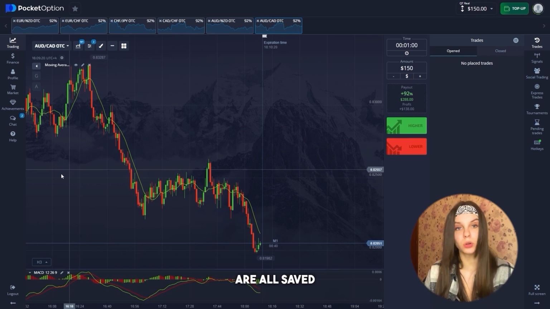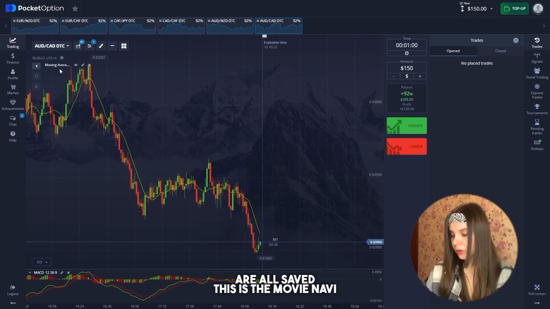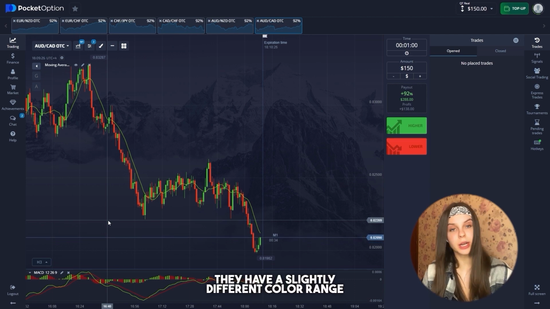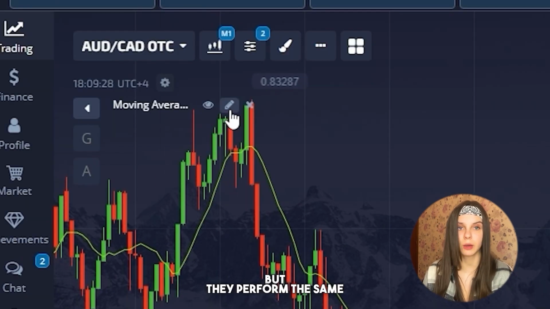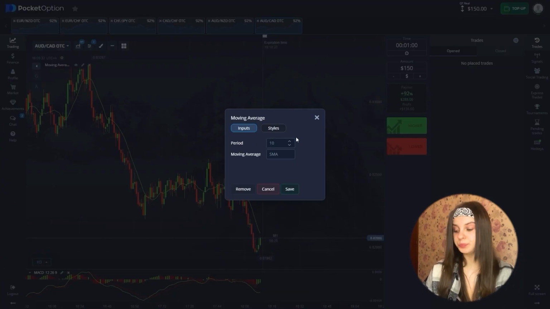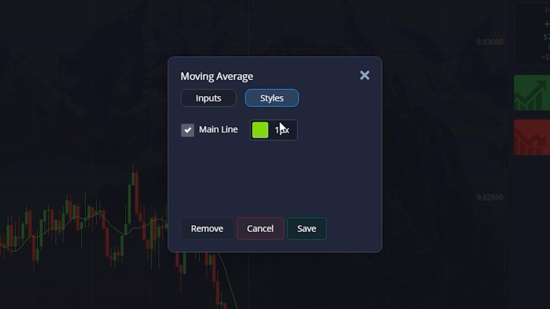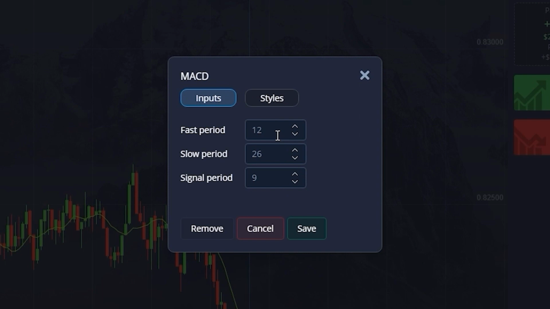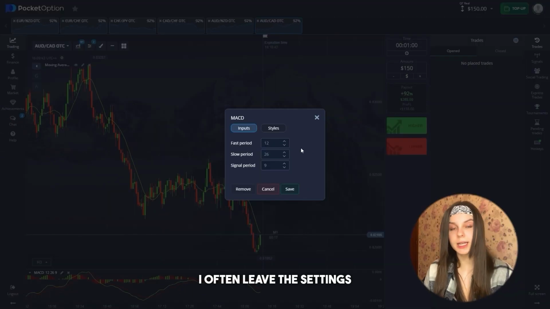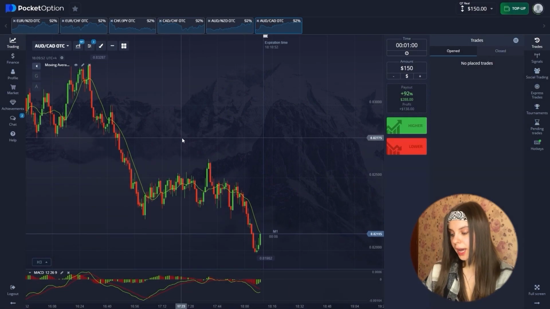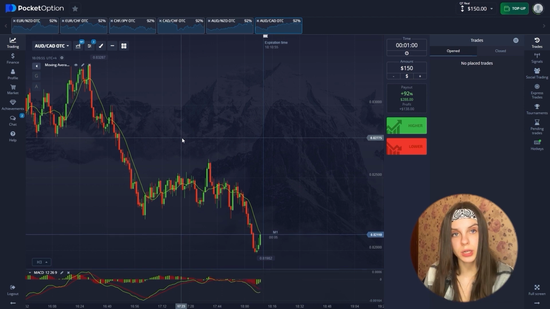The indicators are all saved. This is the moving average and MACD. They have a slightly different color range, but they perform the same function. Here are the settings of the indicators if you need. I often leave the settings at default. And we will immediately switch to the first currency pair.